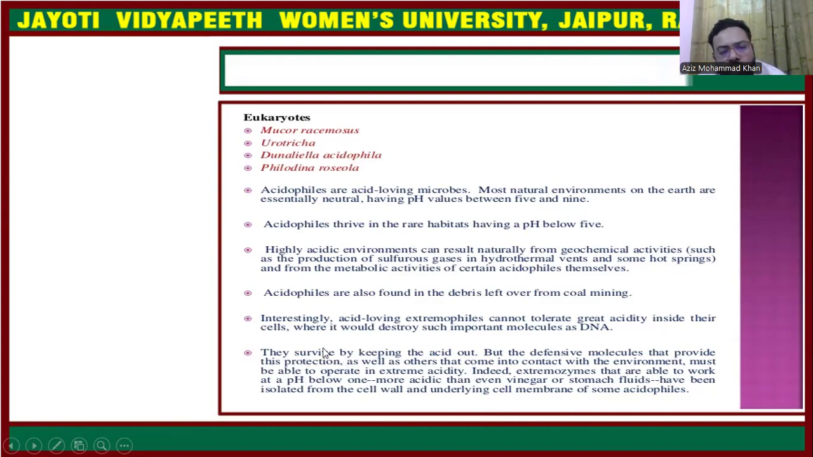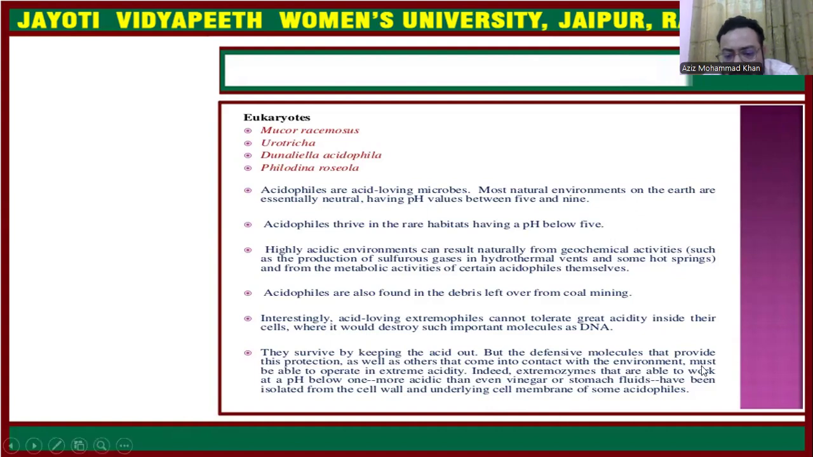Okay, so how do they survive? They can survive by keeping the acid out. They can live in the acidic environment, but their cellular conditions are not acidic in nature. So the defensive molecules provide this protection, keeping the acidic environment outside the cell.